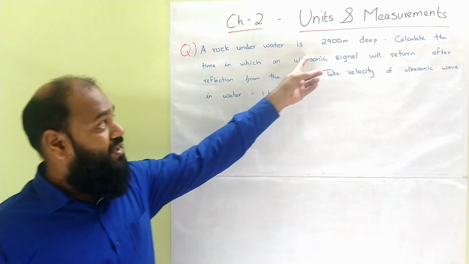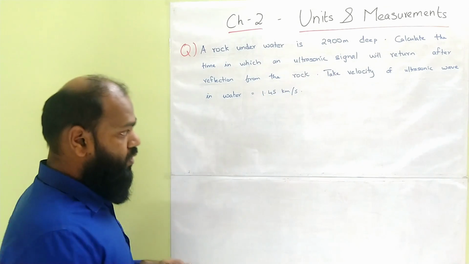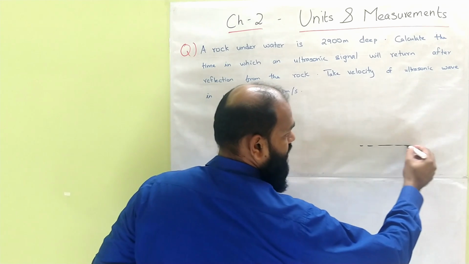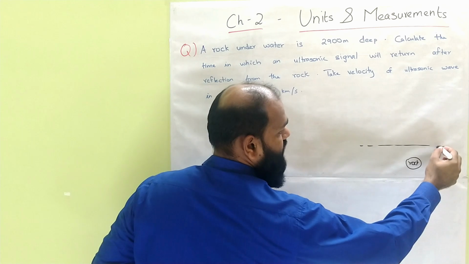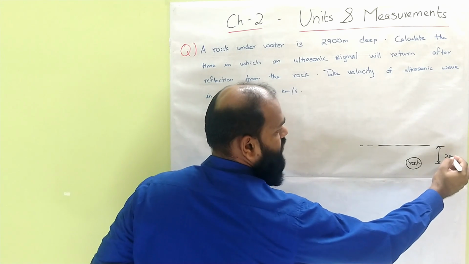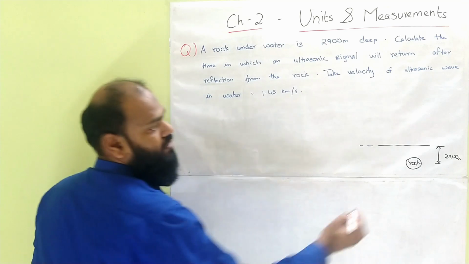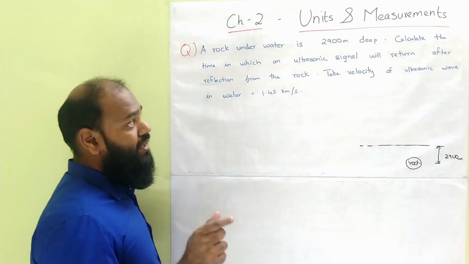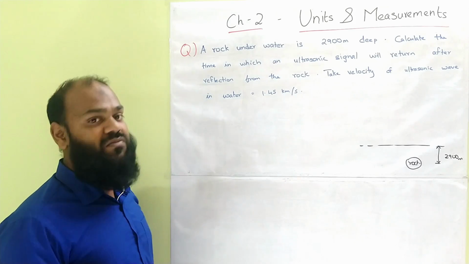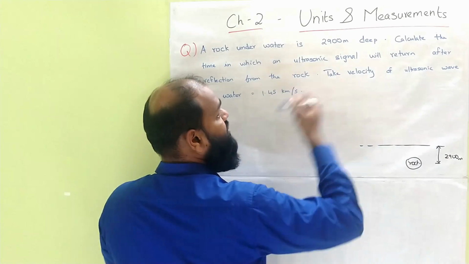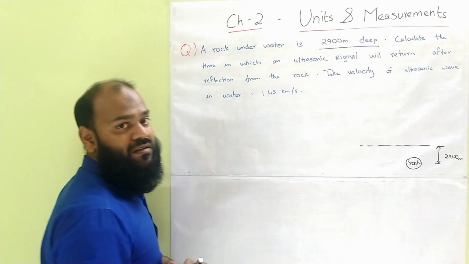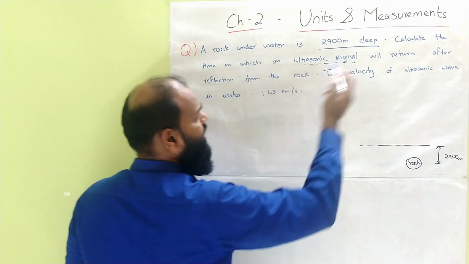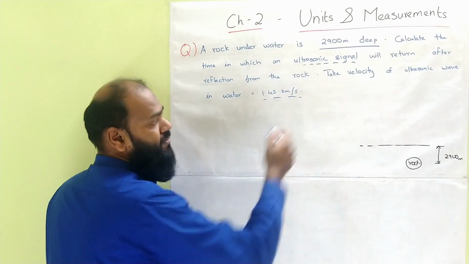This rock is underwater and is 2900 meters deep. So let's take an example here. A rock which is underwater, and the distance from the water surface to the rock is 2900 meters. Calculate the time in which an ultrasonic signal will return after reflection from the rock. It is given that it is 2900 meters deep, and it is an ultrasonic signal and velocity is given.